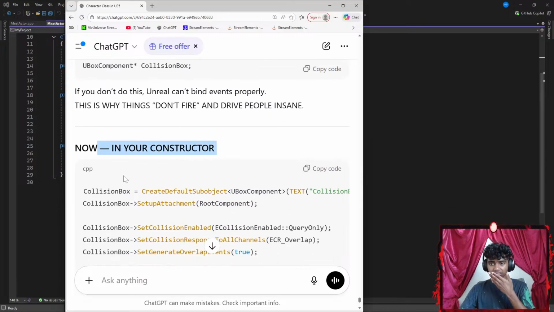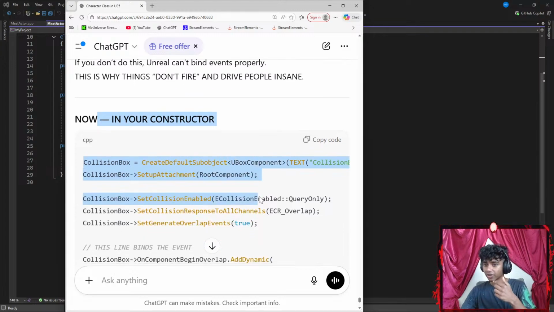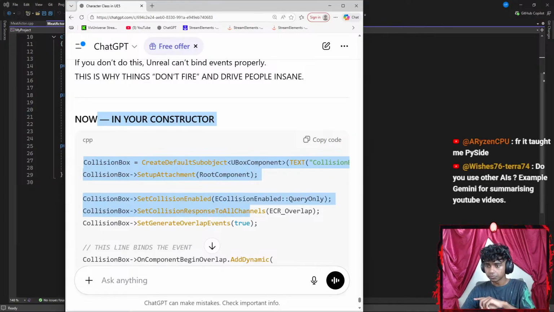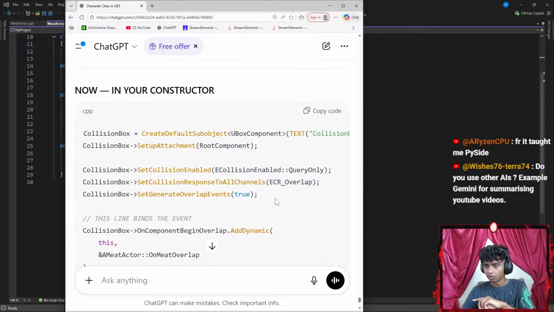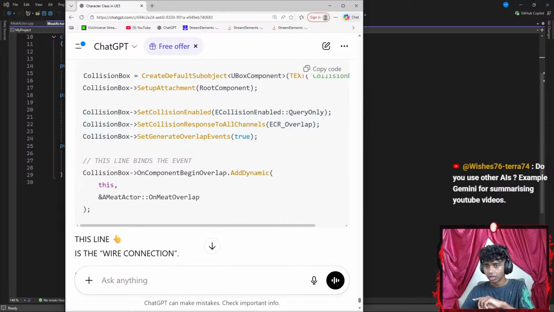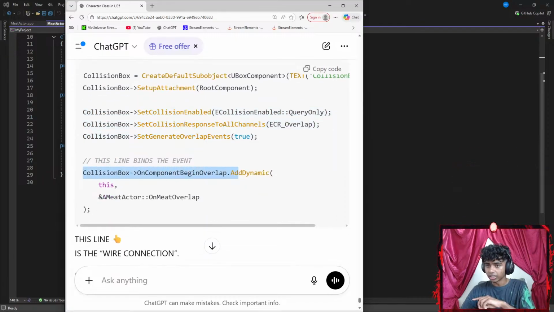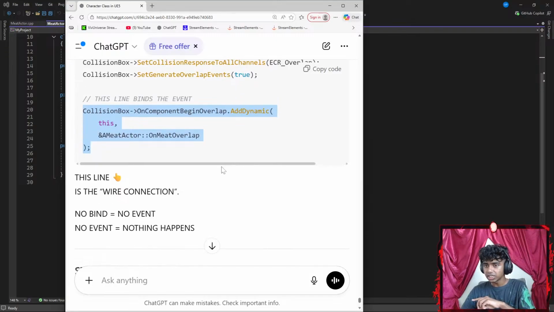Now, in your constructor, CollisionBox equals CreateDefaultSubobject. So I create a default subobject. I set up attachment to the root component. I set collision to be enabled, QueryOnly. Did I do this manually? Set generate overlap events to be true. I think I did this manually, so I might not need these 3 parts. Okay, CollisionBox OnComponentBeginOverlap bound to MeatActor.